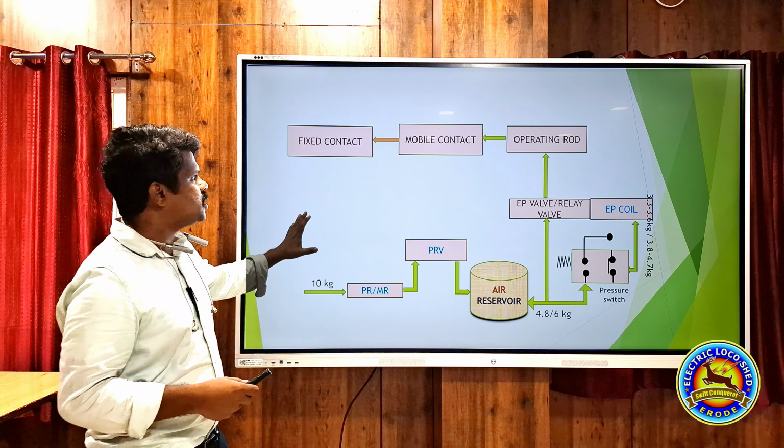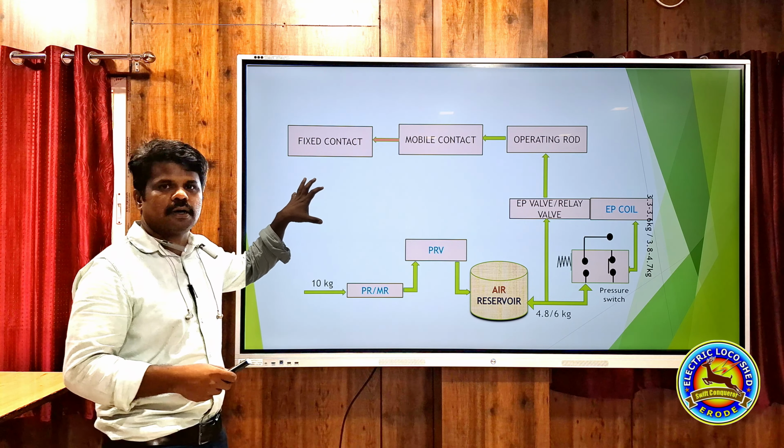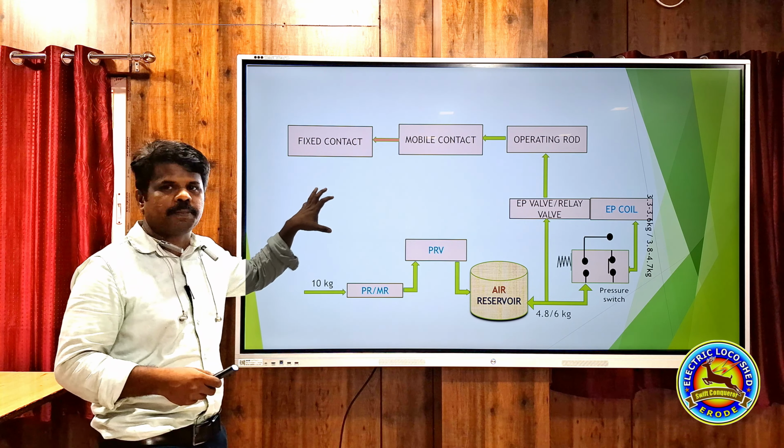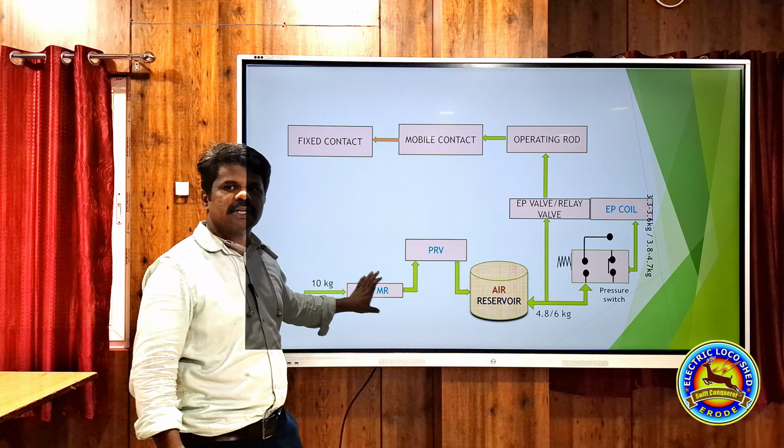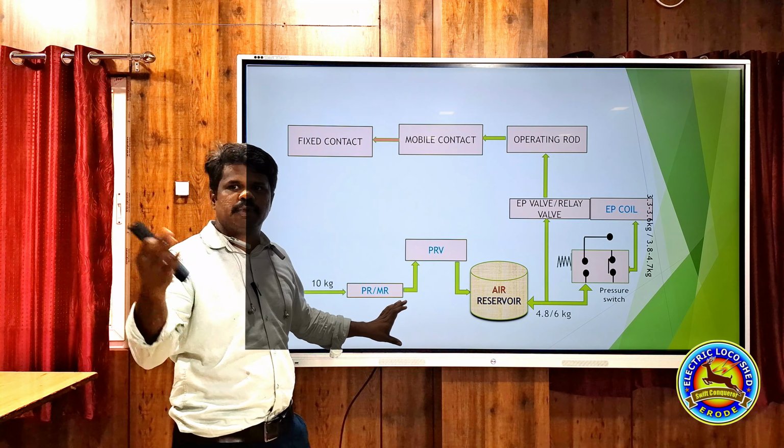This is the basic diagram of how a VCB operates. While we are switching on ZCPA, the Panto reservoir pressure or the already available MR pressure will be available. If PR is available it will be 8 kg. If MR is available it may be up to 10 kg. It will be given to the PRV.